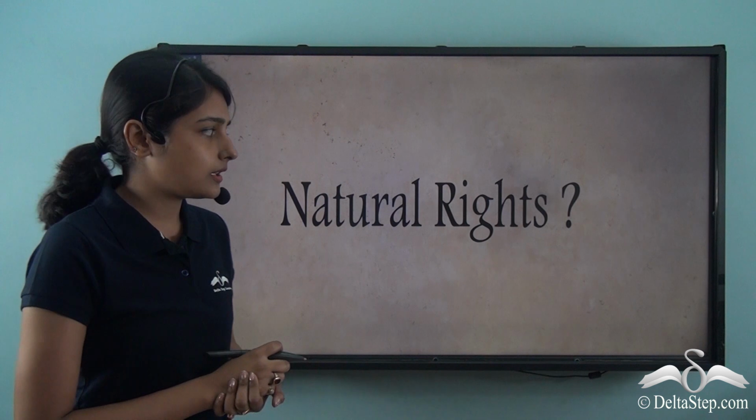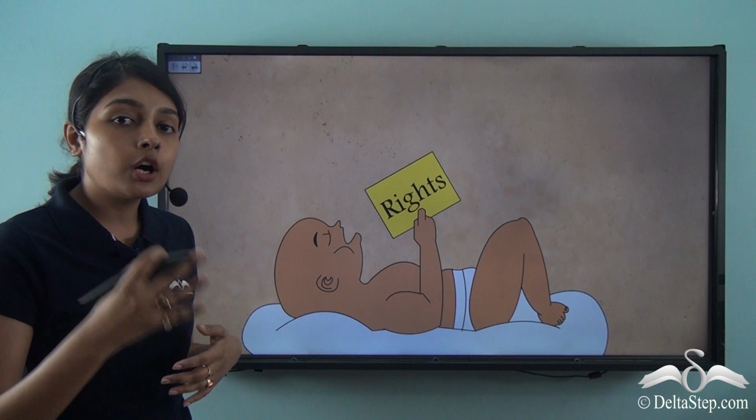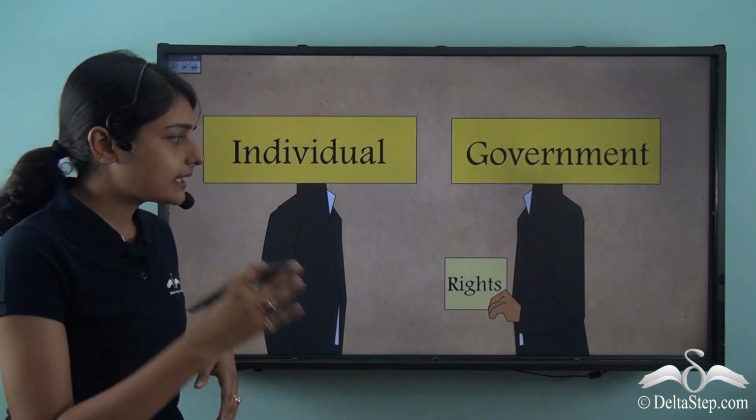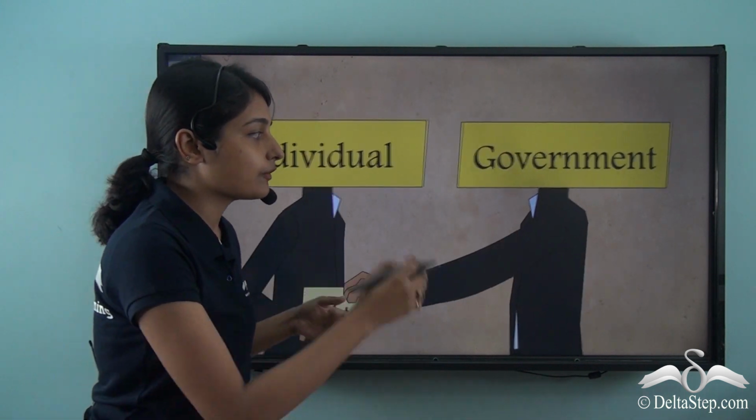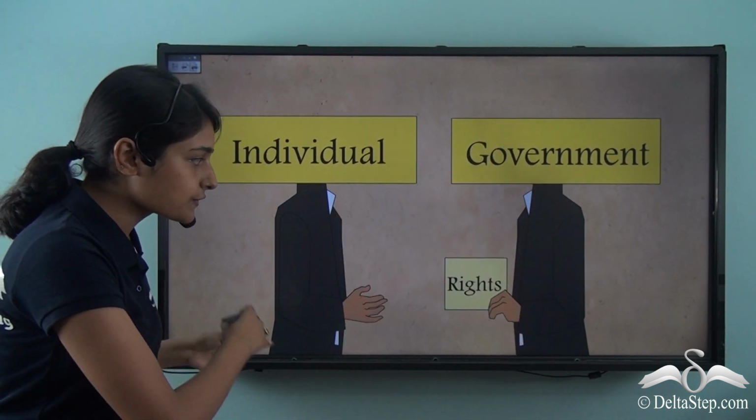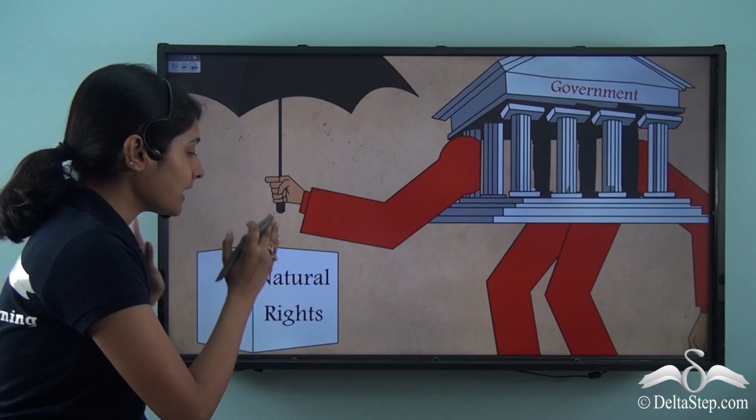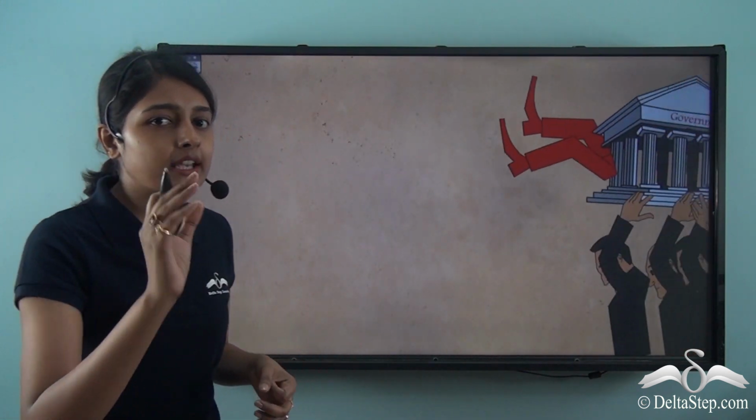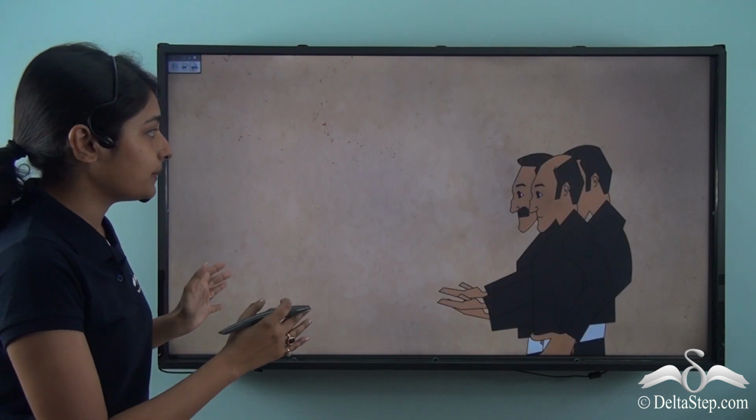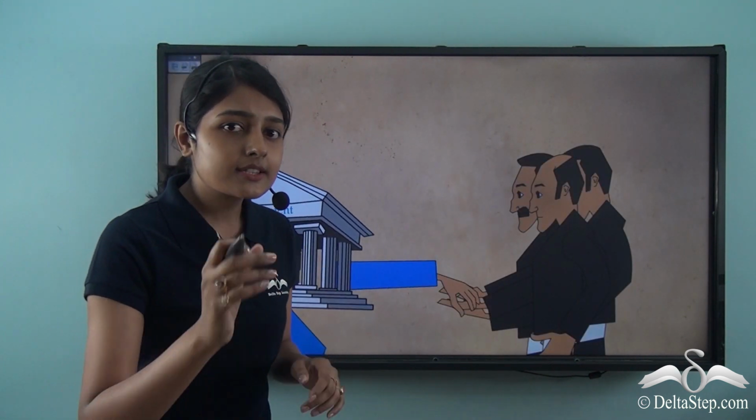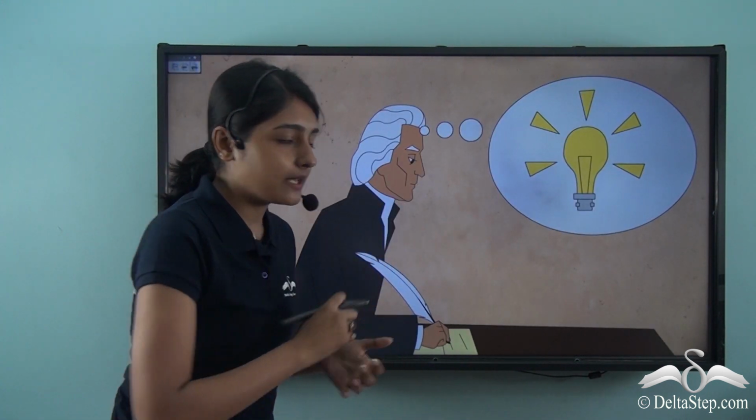Now, what are natural rights? An individual, simply by virtue of being born, is born with certain rights. These rights are not given to an individual, and so these rights cannot be taken away from them. No government can forcefully take away these rights. All governments are meant to protect the natural rights of an individual, and if any government fails to do so, people can throw away such governments and bring in their place new governments. These were the ideas that Jefferson stated in the American Declaration of Independence.